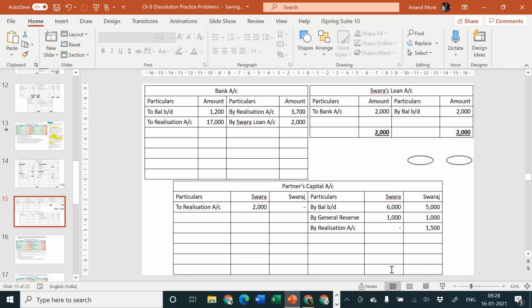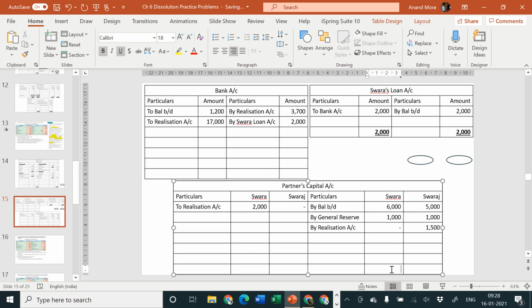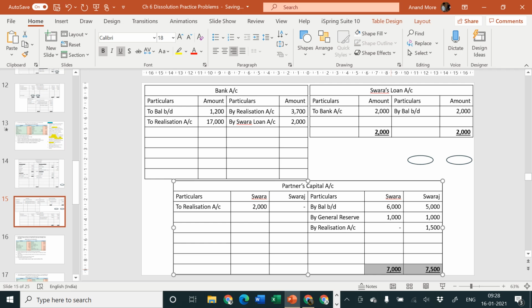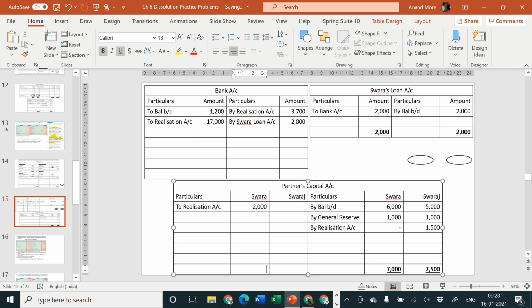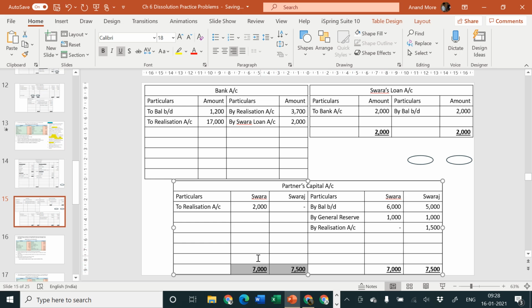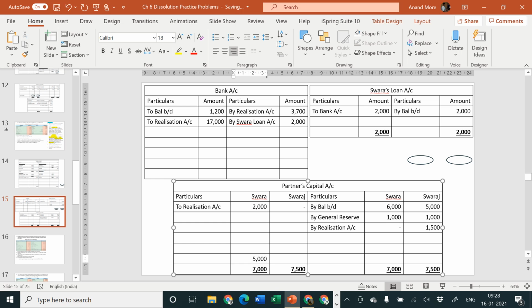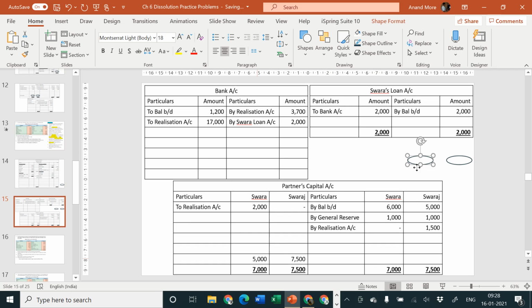Now let us close the partners capital account, find out their balance and transfer it to cash or bank account. Cash or bank account should tally. 6 plus 1 is equal to 7,000 and 5 plus 1 plus 1 is equal to 7,500 because it is 1,500 in the last. Balancing figure is how much? 5,000 and 7,500. These are balancing figures, so let us put a circle around them, encircle the same to indicate that they are balancing figures to the examiner.